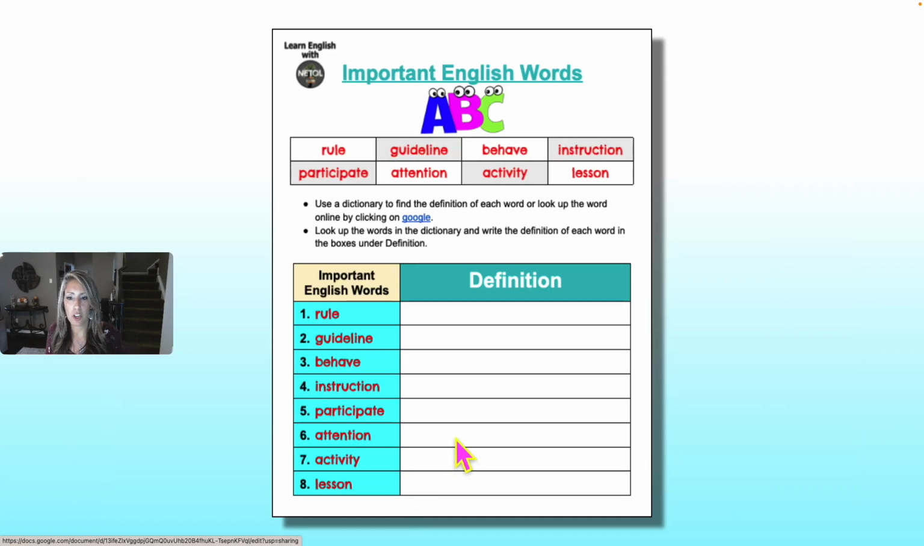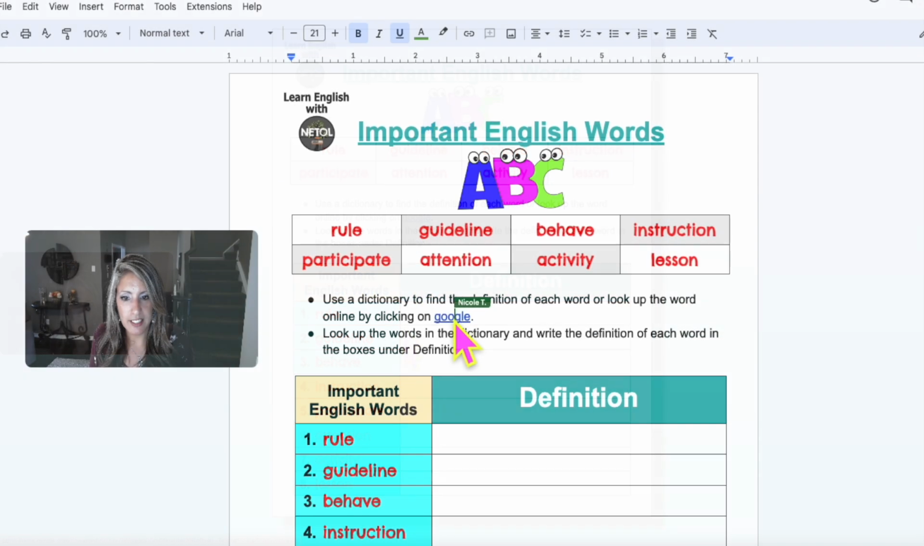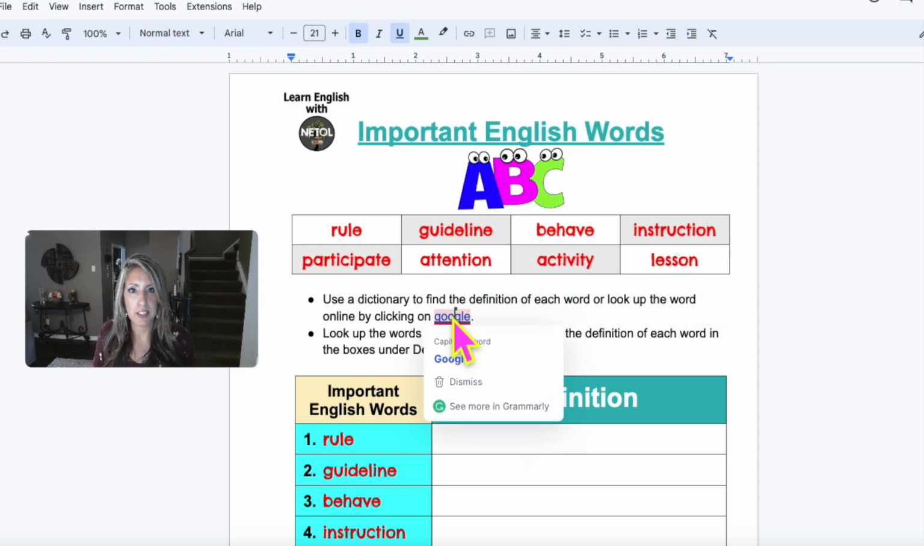Here is what our document looks like. Here are all of the words. All of the words are written right here. Look up the words in a dictionary. I also provided a Google link. If I click on this link, it's going to take me directly to Google.